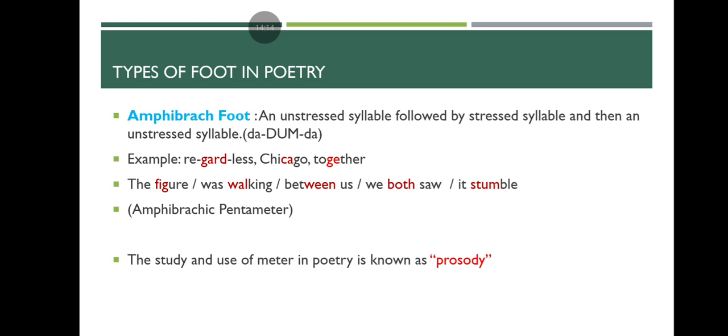When you are saying these words, the middle syllable is stressed. Example: the figure was walking between us, we both saw it stumble. So this is amphibrach pentameter.